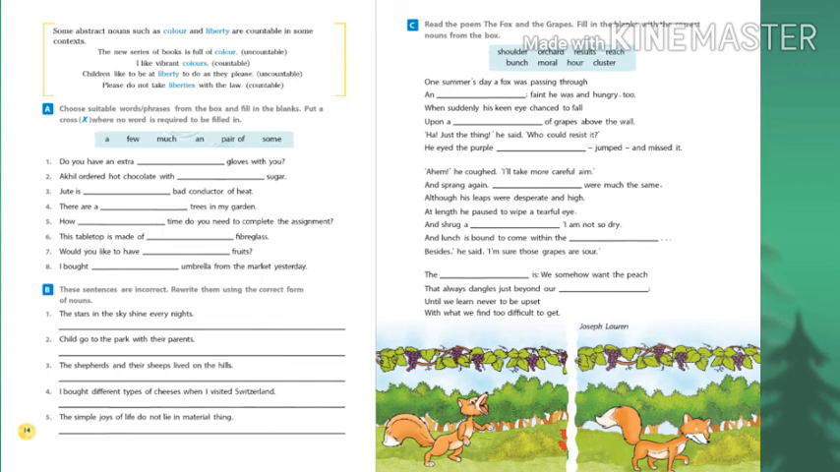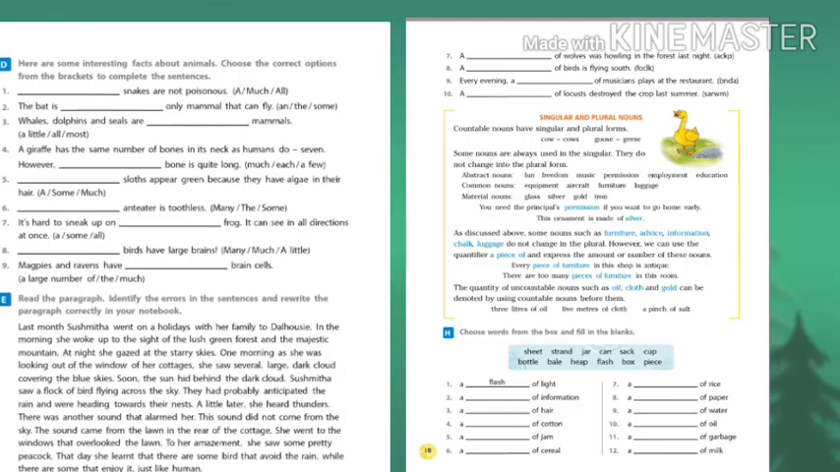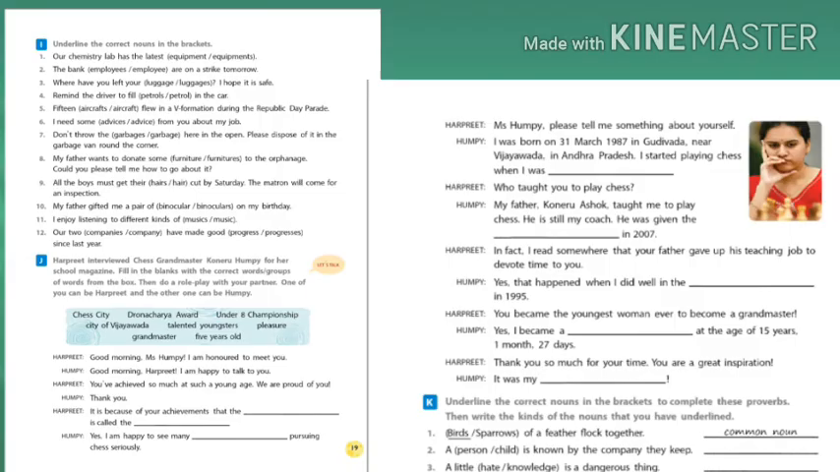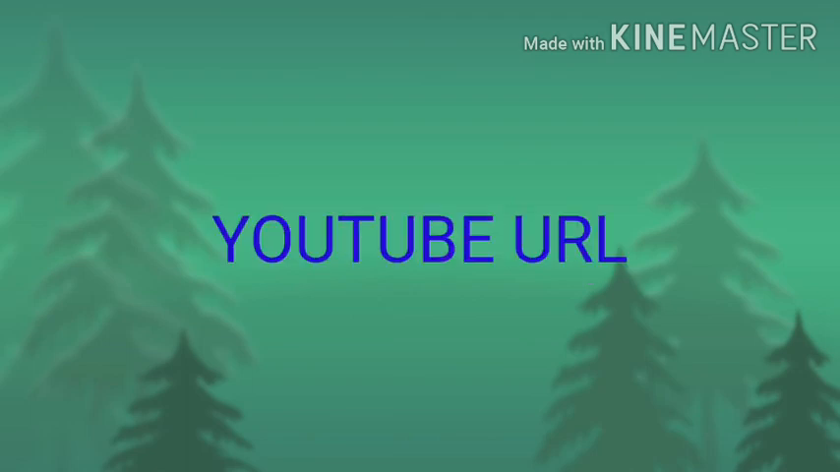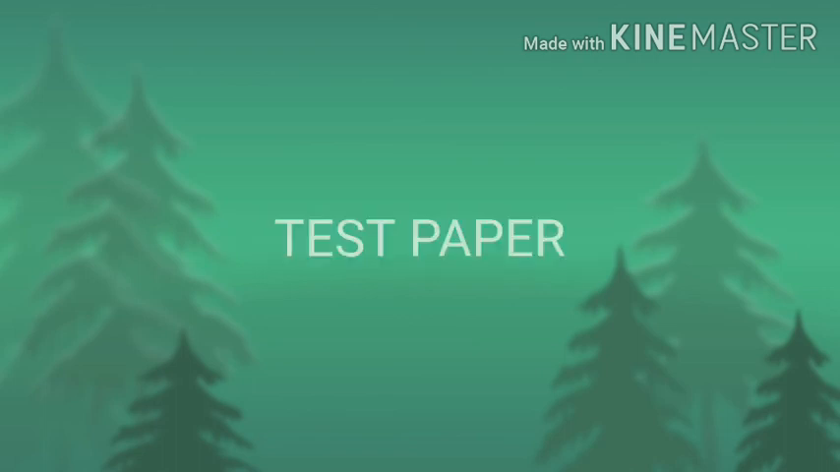That's all for today. Do the exercise on page number 14, 15, 16, 18, 19 and 20. The answer key of these exercises are attached in the notes. Check it. A YouTube URL is attached. Watch the video. A test paper is included.